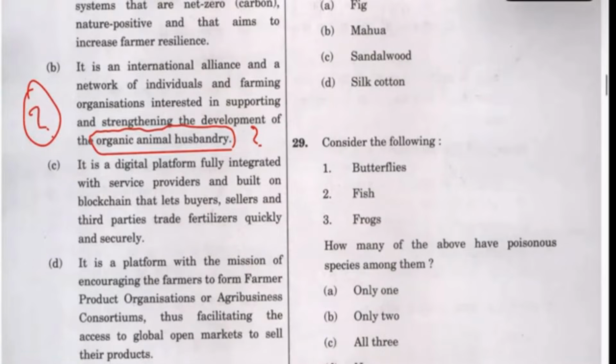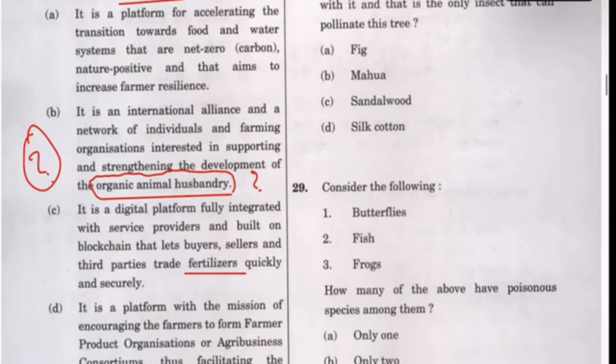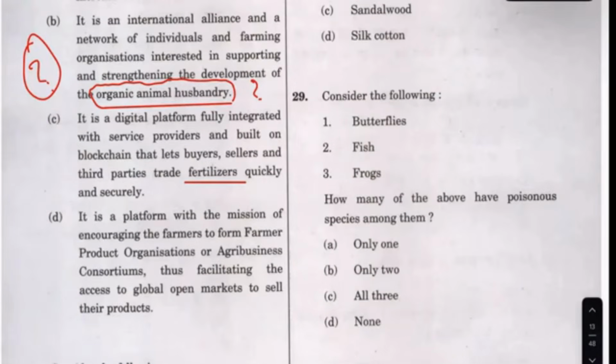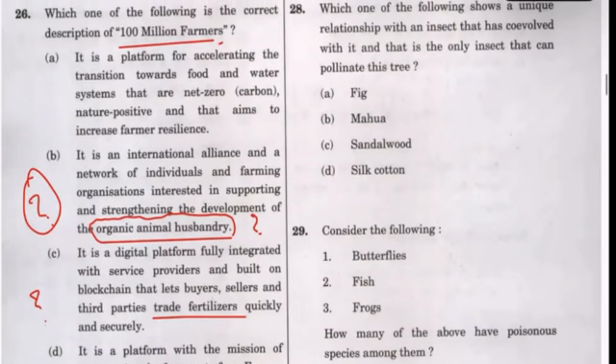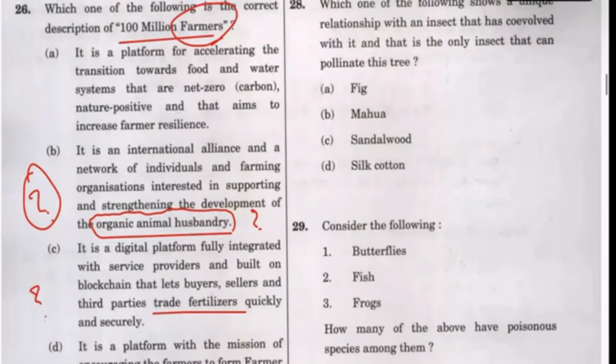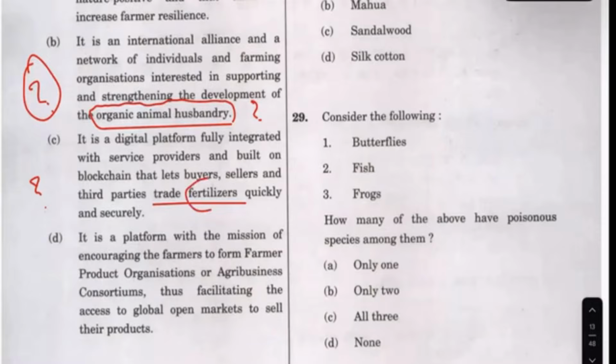It is a digital platform fully integrated with service providers and built on blockchain that lets buyers, sellers, and third parties trade fertilizers quickly and securely. 100 million farmers. Okay, so trading fertilizers. See, it's something related to farming. When 100 million farmers are there, it cannot be only fertilizers.